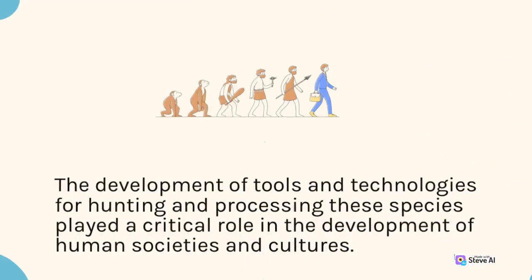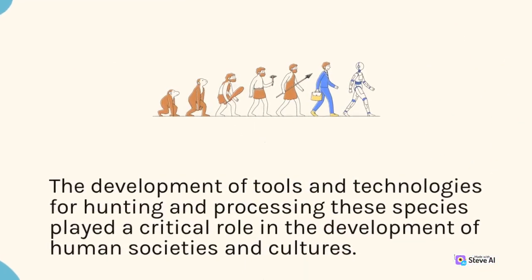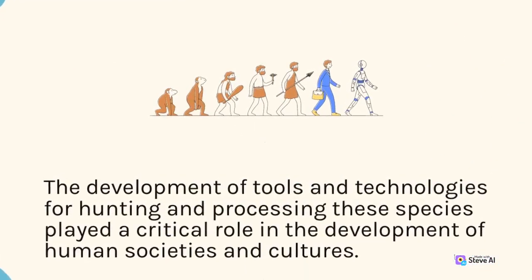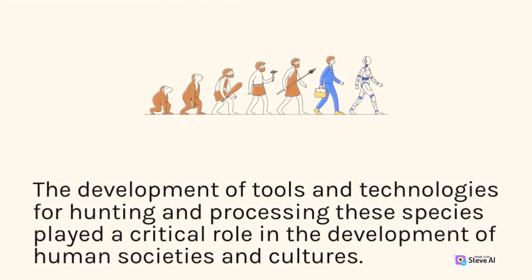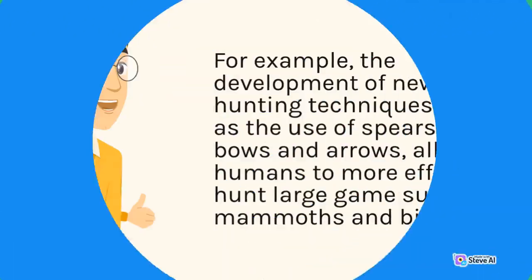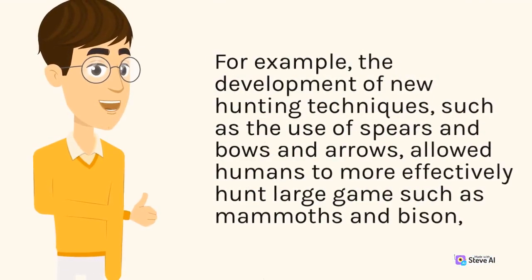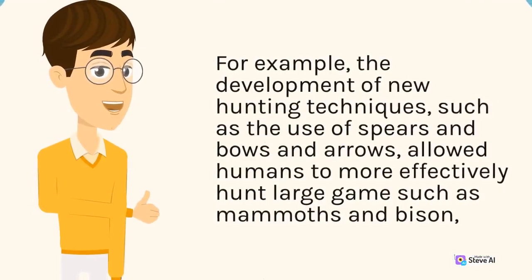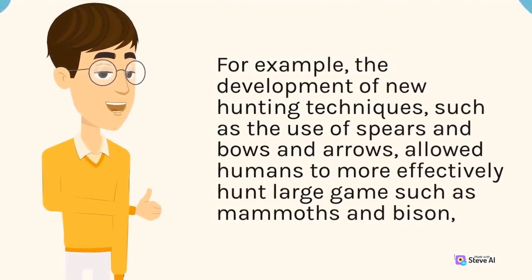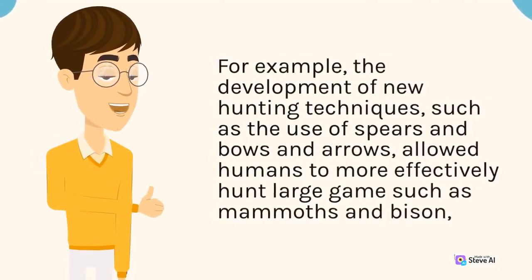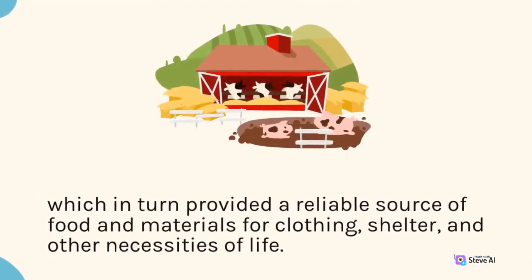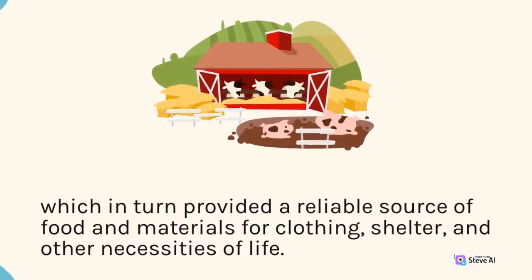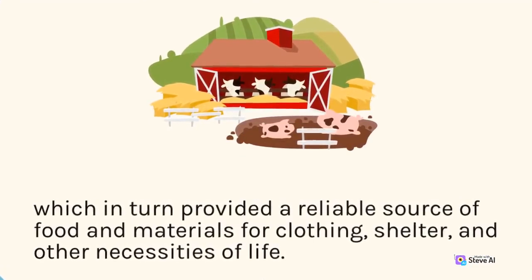The development of tools and technologies for hunting and processing these species played a critical role in the development of human societies and cultures. For example, the development of new hunting techniques, such as the use of spears and bows and arrows, allowed humans to more effectively hunt large game such as mammoths and bison, which in turn provided a reliable source of food and materials for clothing, shelter, and other necessities of life.